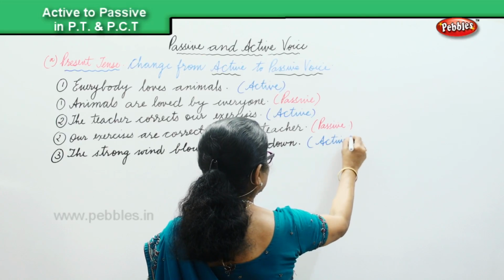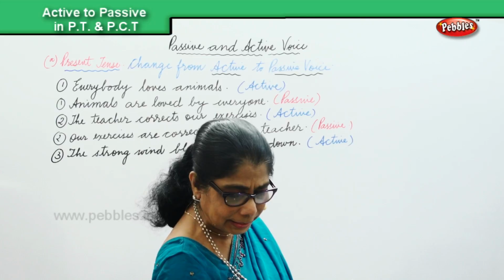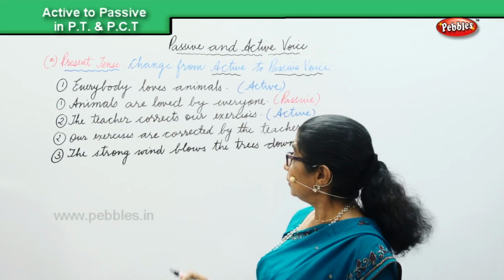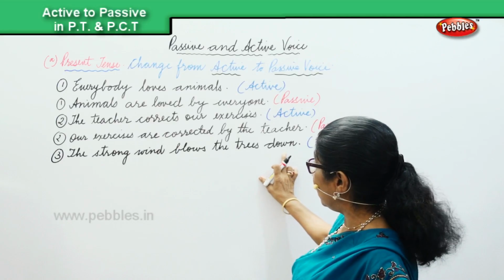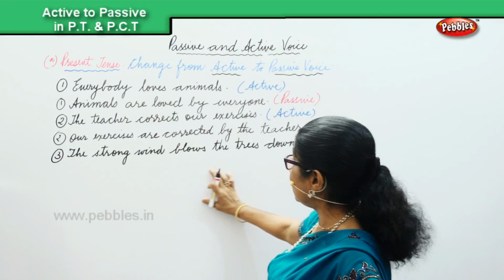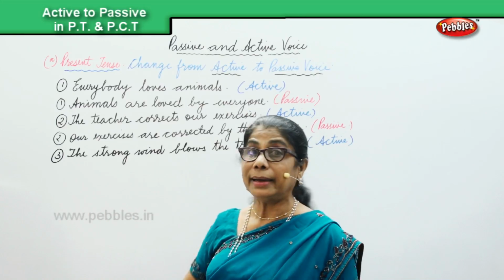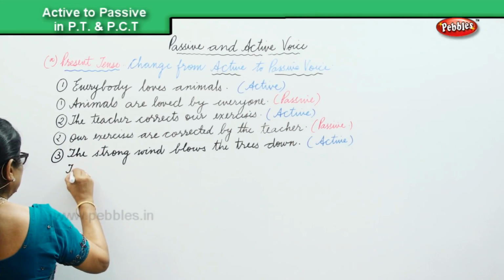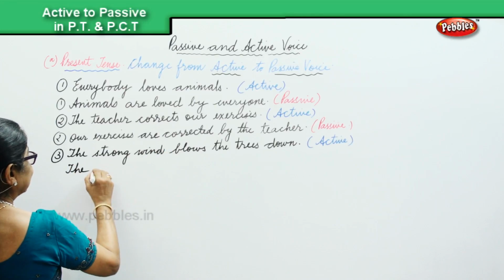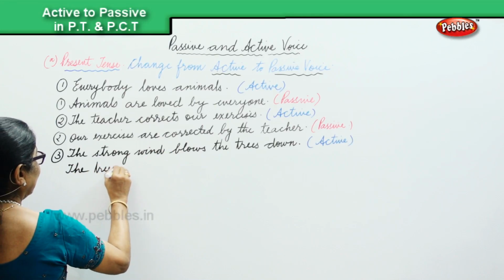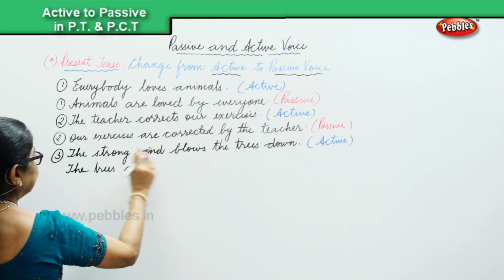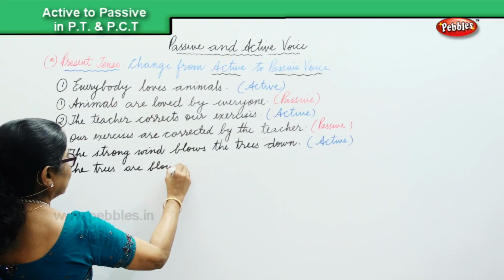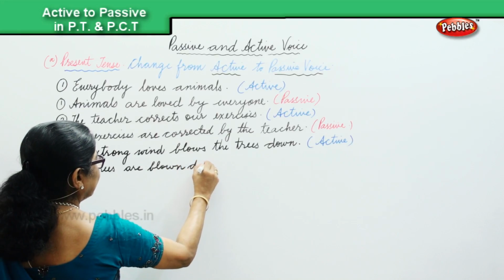Now we are going to change this one in the present tense. What will we say? The trees are blown down by the strong wind. The trees are blown down.